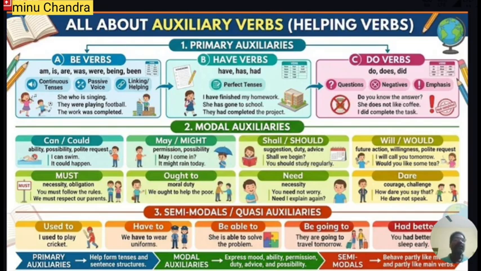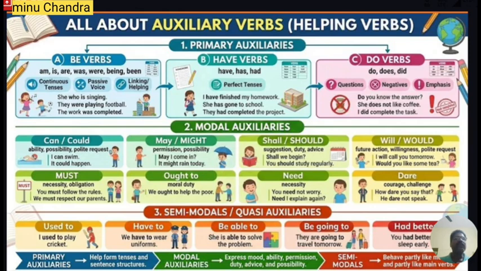Let us know what the primary auxiliary verbs are. We can divide the primary auxiliary verbs into three parts. They are be form, have form and do form. Then what are the be forms? Be itself is be. Similarly, is, am, are used in present tense. Was and were used in past tense. Similarly, been is also a be form. Being is also a be form of the verb. So these are the be family.